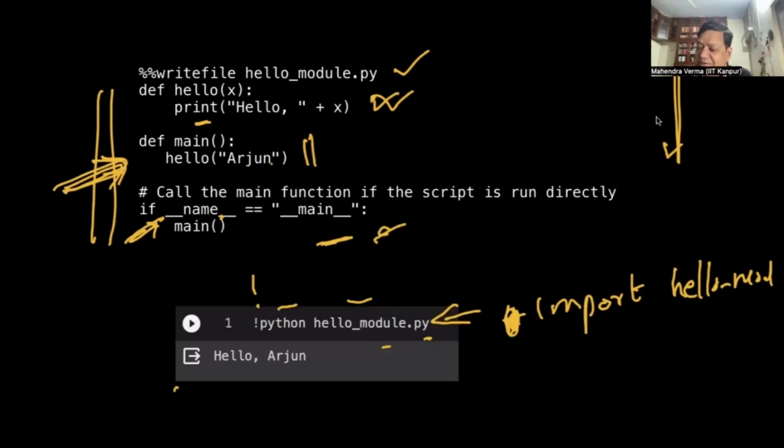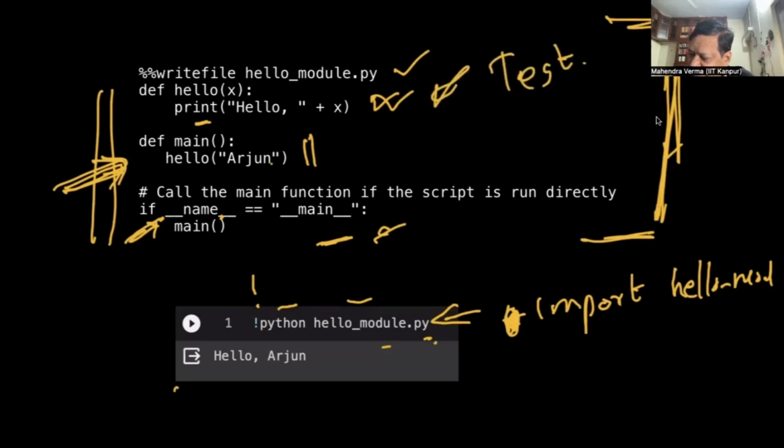So what I have achieved by running this code here with python hello_module.py is that I tested this function. If I want to test some functions in a module, we just follow this idea: we say if __name__ equals __main__, and just create a local main.